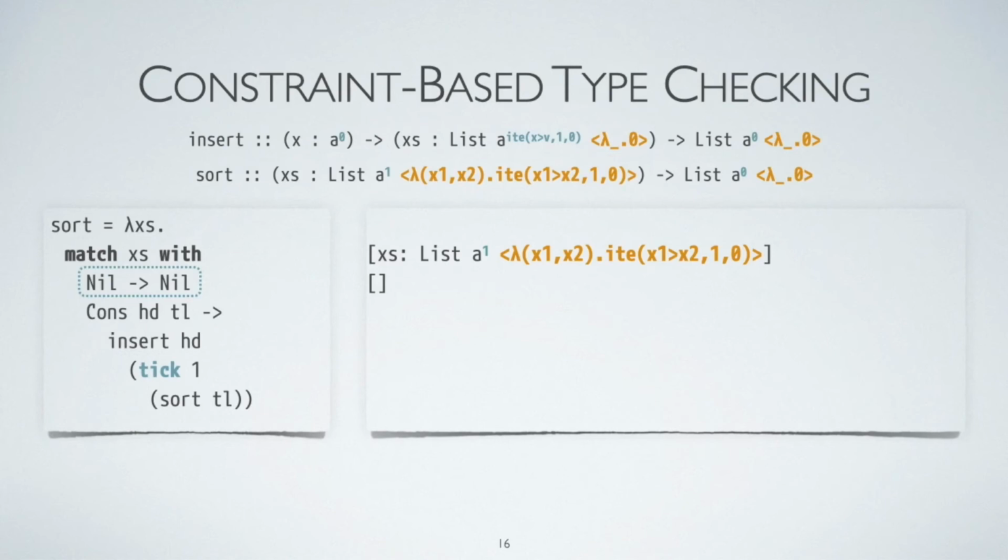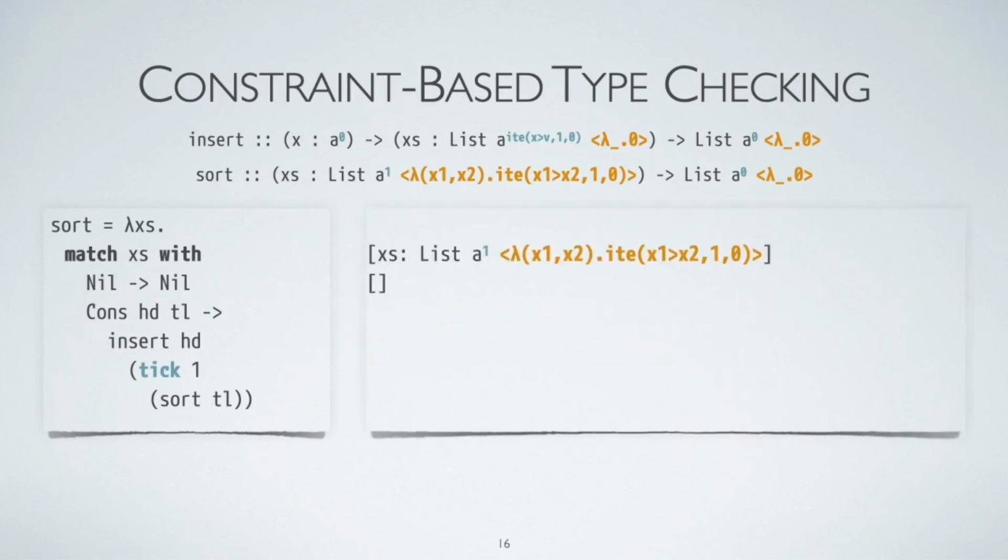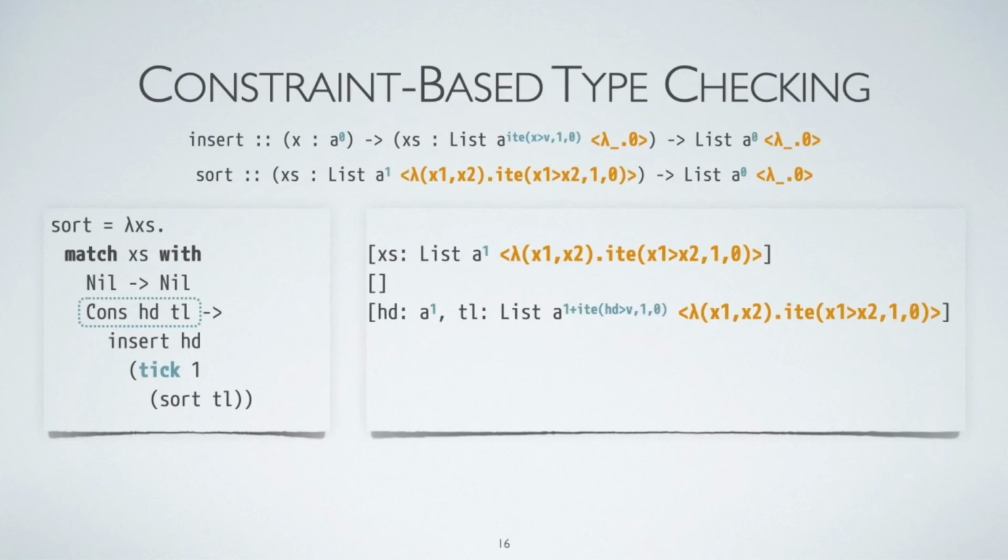Otherwise, if xs is not empty, then the potential of xs is transferred to the variables head and tail, the components of the cons constructor. Using the definition of cons, we can unfold the type signature and obtain the potential stored in head and in tail. Then in the rest of the program, there are two function calls. At this point, we need to split the potential in the context into two parts, and each part is used to pay for the cost of one function call.